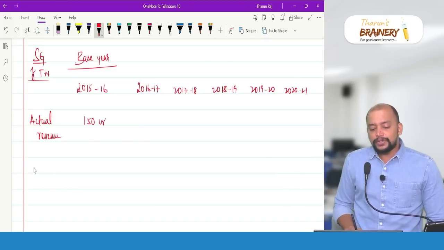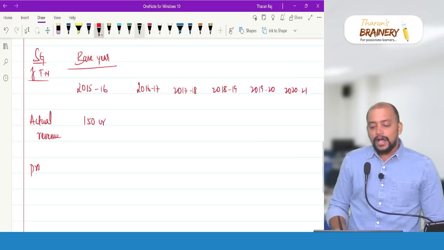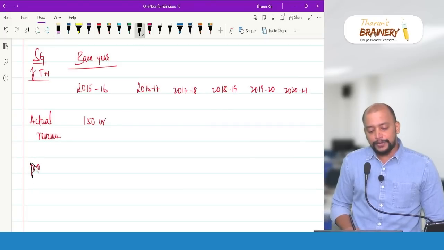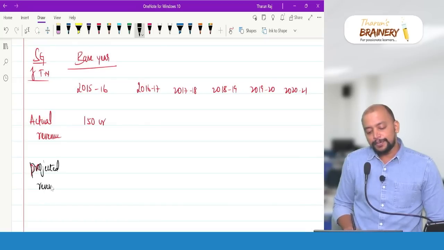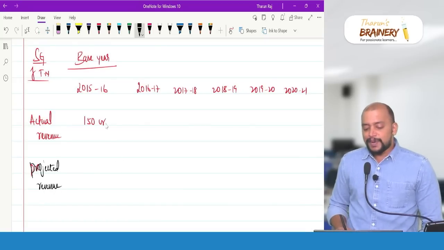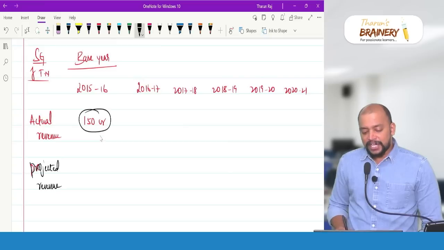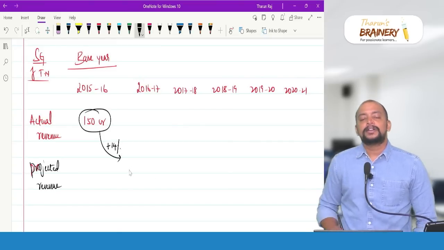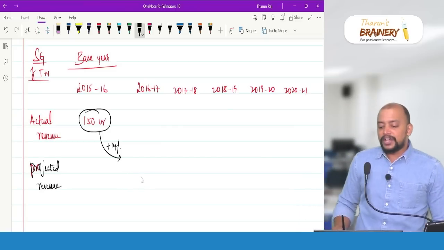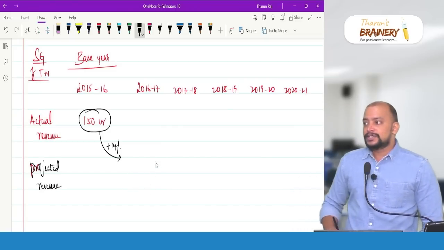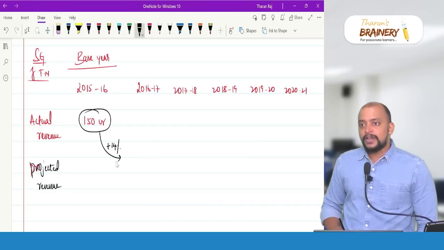Now, we need to take the projected revenue. How to compute the projected revenue? The projected revenue is computed by taking the base revenue and adding 14%. So the growth rate is considered as 14%. Every year, the revenue will grow by 14%. That is taken as the assumption while doing the compensation calculation.